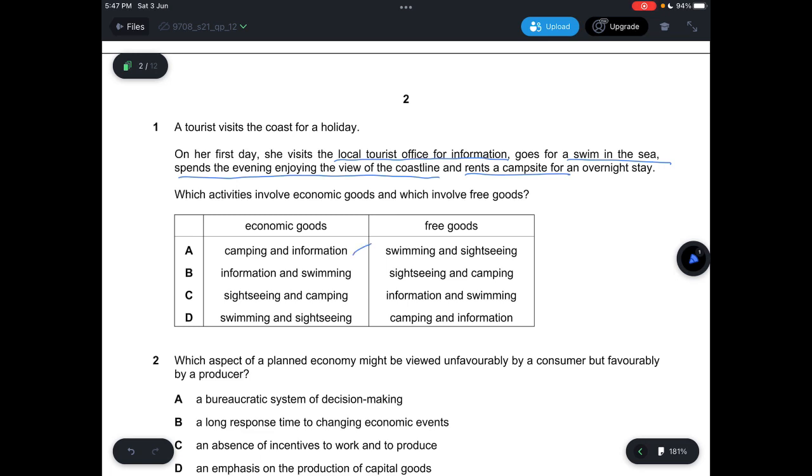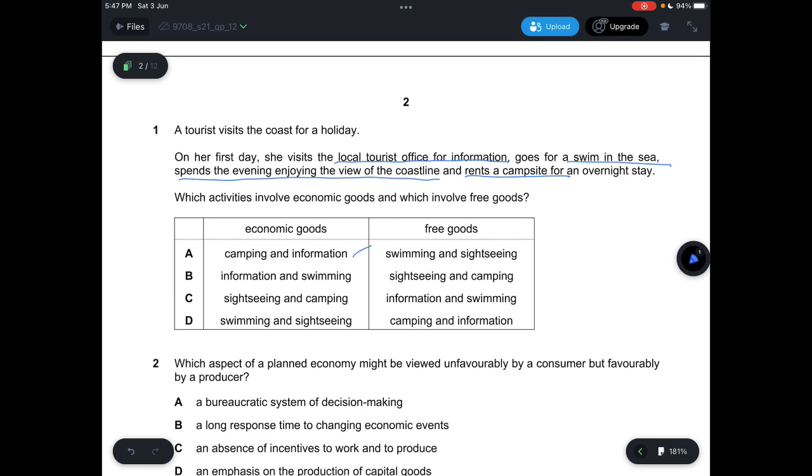And free goods, it says swimming and sightseeing. Swimming is a free good because if you swim in the sea, it will not reduce the amount available to another person. And sightseeing is considered a free good because if you want to see the scenery, it's not going to reduce the quantity available for another person. So it's considered a free good. So this would be correct.